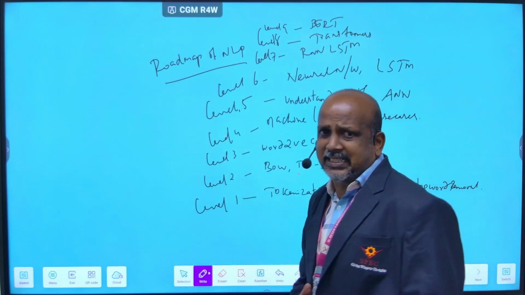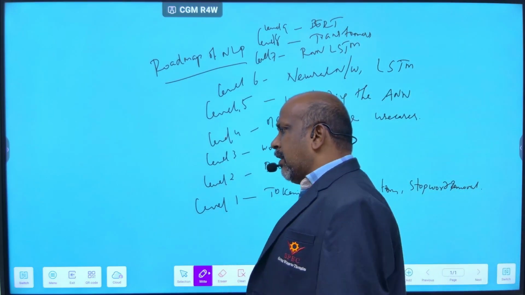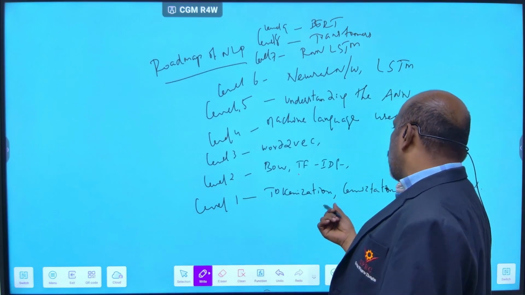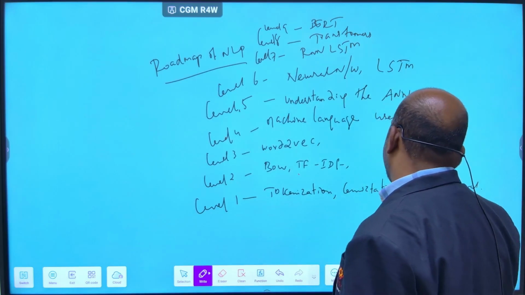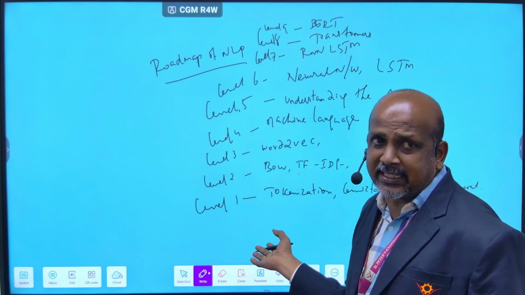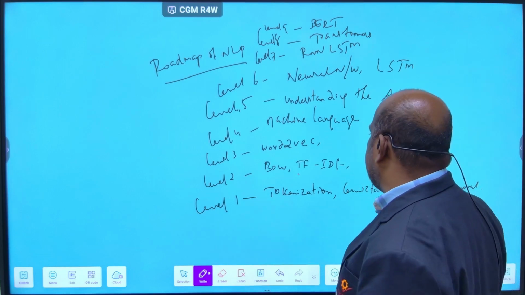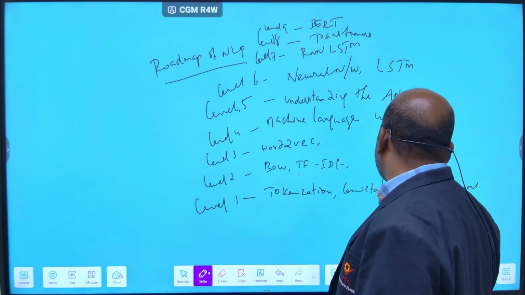So this is the roadmap of NLP. The first level covers tokenization, lemmatization, stemming and normalization. There will be two categories, as I already told you. One is stemming and lemmatization, and the other is stop word removal.